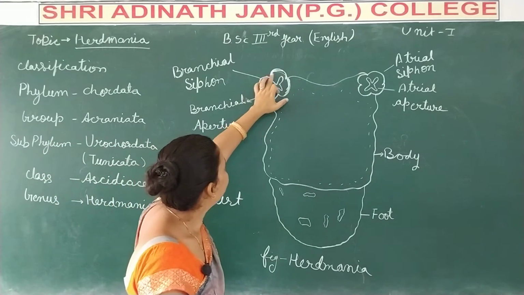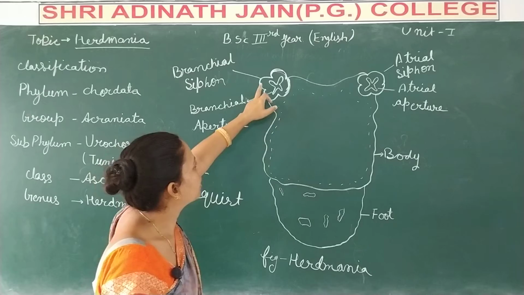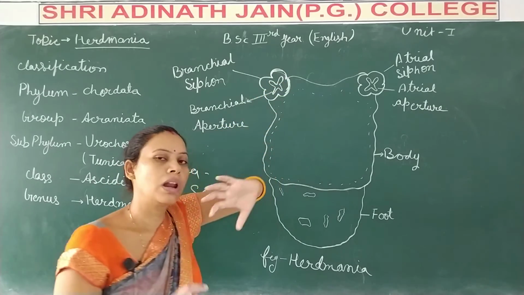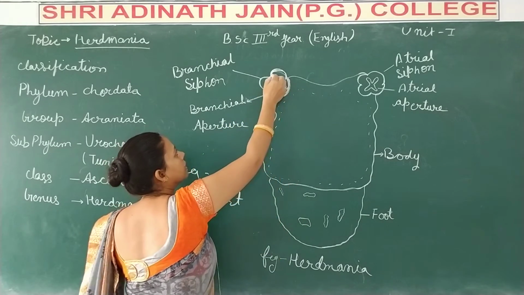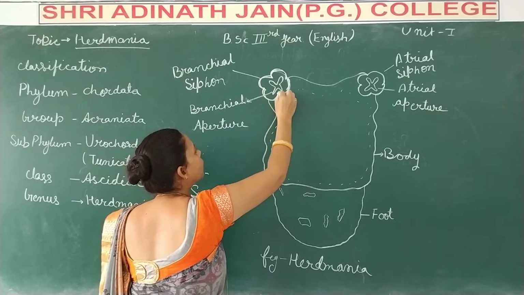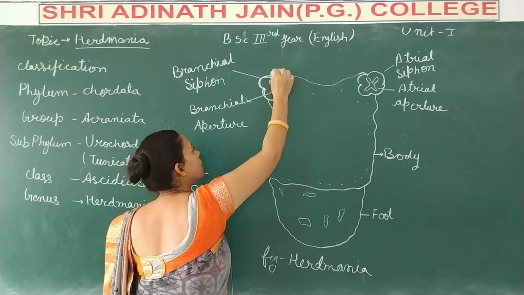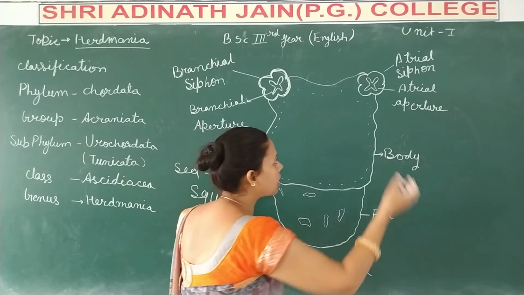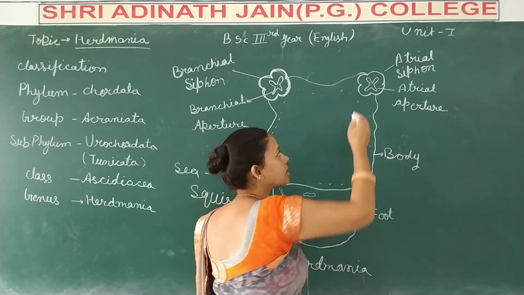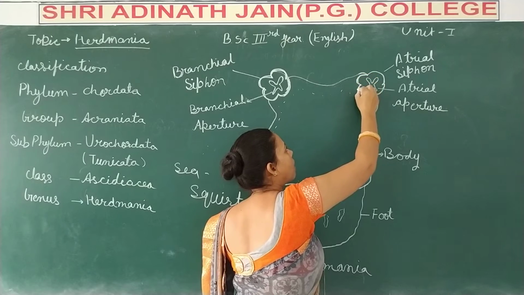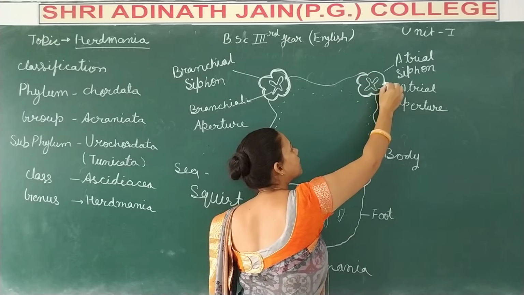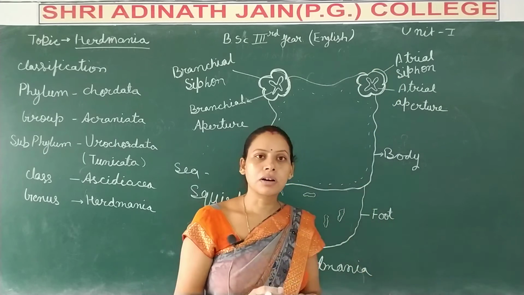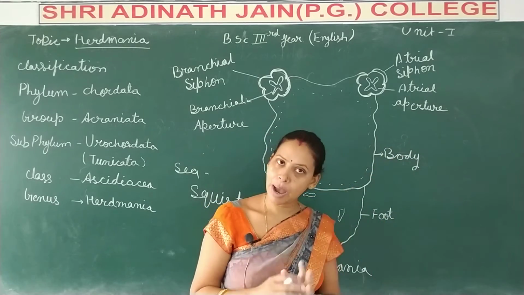The branchial and atrial siphons are covered by 4 lips. These are the 4 lips that cover the branchial aperture. In the same way, the atrial siphon is also made up of 4 lips, and these lips cover the atrial aperture.